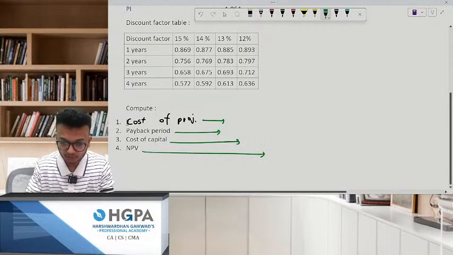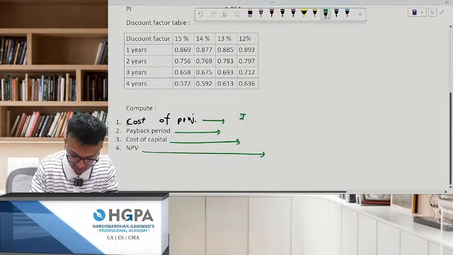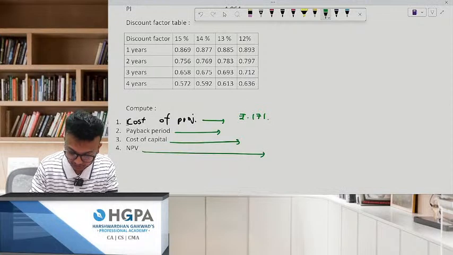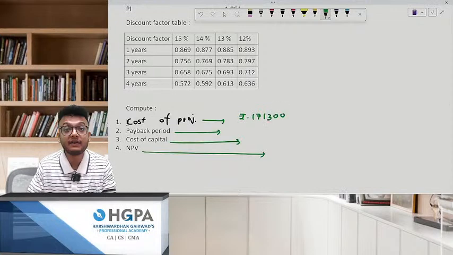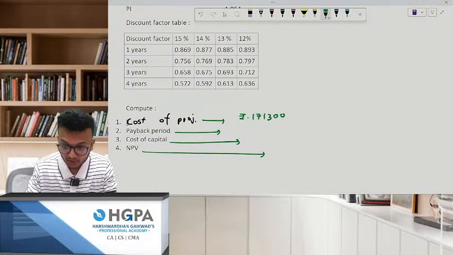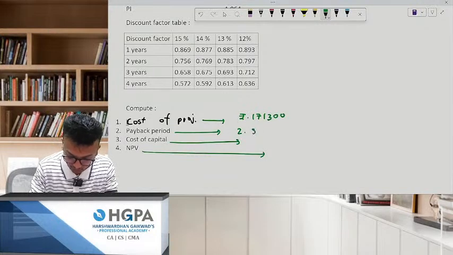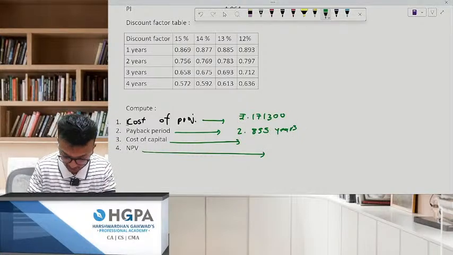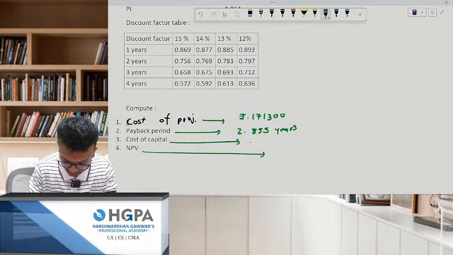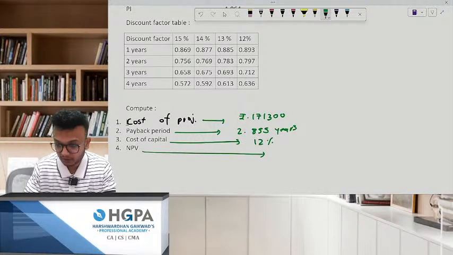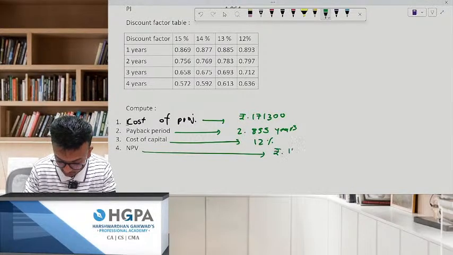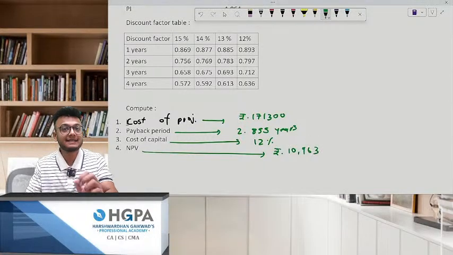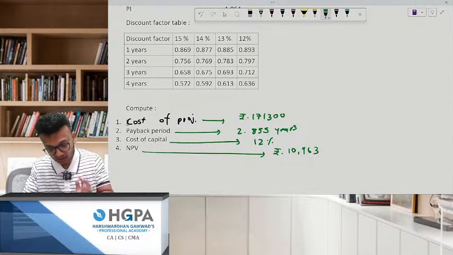Now, your first answer of cost of project was rupees 1,71,300. I hope you have got it. Your payback period was approx 2.855 years. Next, cost of capital, it was 12%, and your NPV was rupees 10,963. This was yesterday's answers to your homework.